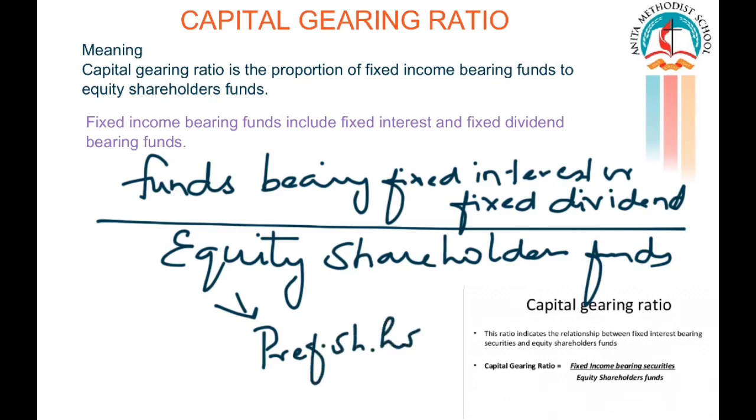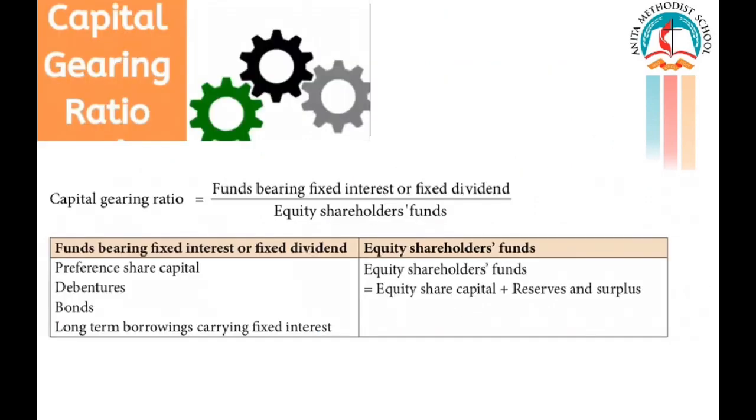Why are preference shareholders not coming here? Because they bear a fixed dividend. That is why preference shareholders do not come over here. It should be only equity shareholders' funds. Now, can you see funds bearing fixed interest or fixed dividend? Preference share capital, debentures, bonds, long-term borrowing carrying fixed interest.